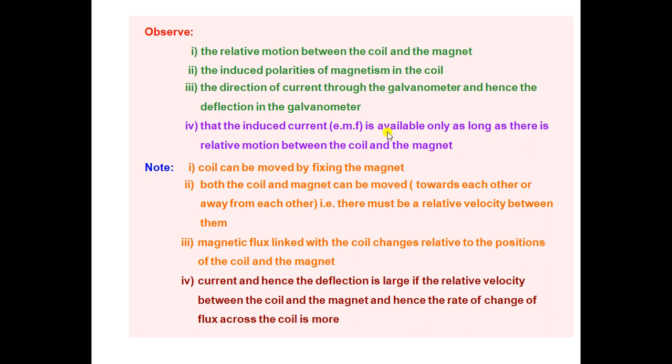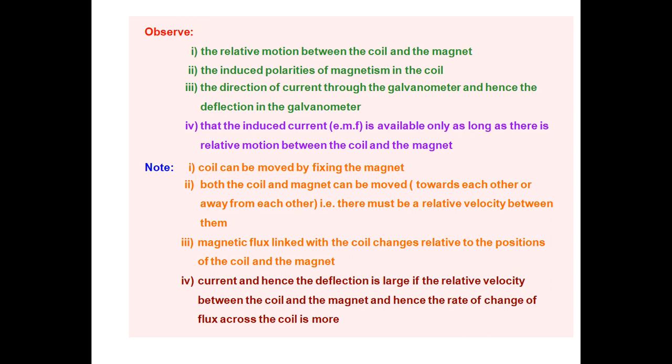In this coil and magnet experiment, either the coil is in motion or the magnet is in motion. Relative motion between the two will produce induced current, or the EMF.